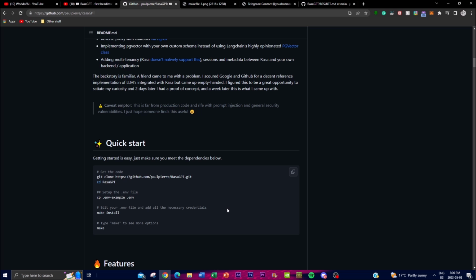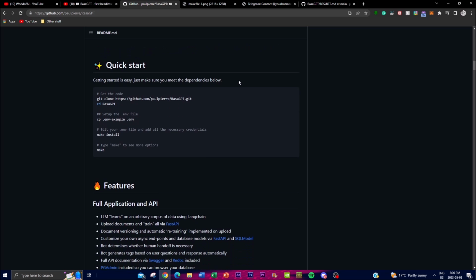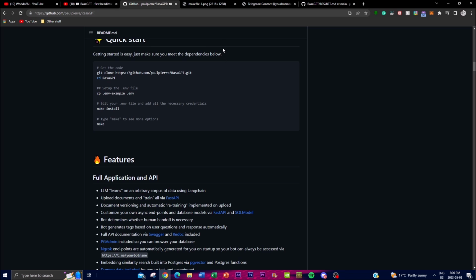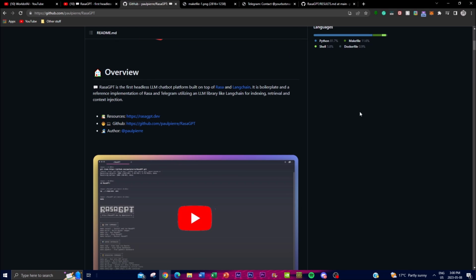But one of the key features of RasaGPT is its use of LLM technology. Now, LLMs are neural network models that can be trained on a vast amount of data, and this is something that understands natural language. They can be used to generate text, translate languages, summarize text, and do so much more. In RasaGPT, Langchain is used as the LLM library for indexing, retrieval, as well as context injection. This allows the whole chatbot to understand and respond to natural language queries, and it does this by being more accurate as well as more efficient.